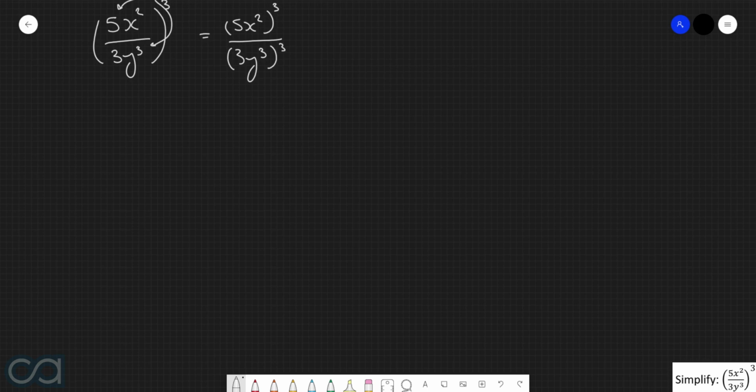And so what we now have are two products being raised to the power of 3. And we of course know that when we have a product being raised to a particular power, we just apply that power to everything inside of the product. So in other words, on the numerator, this power of 3 can get applied to the 5 and to the x squared, and on the denominator, we can apply the power of 3 to this 3 and the y cubed.